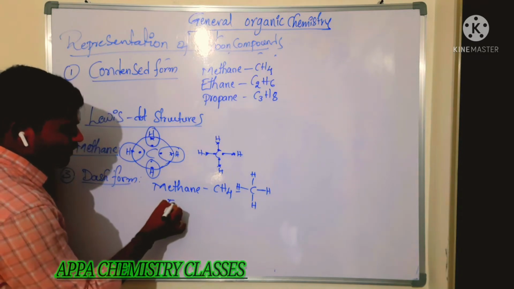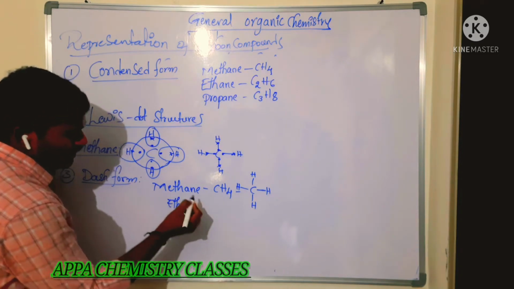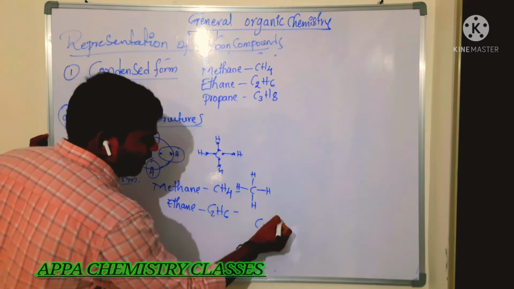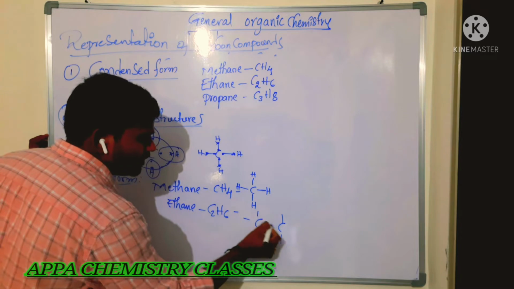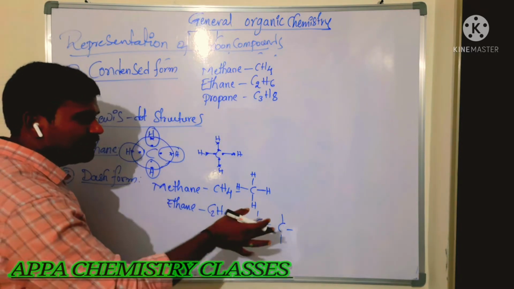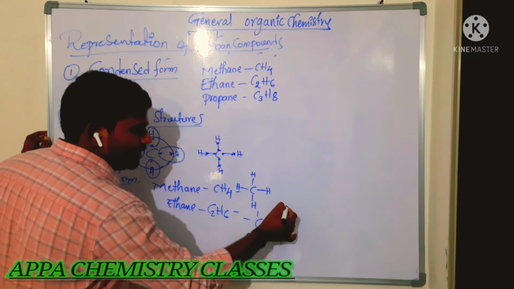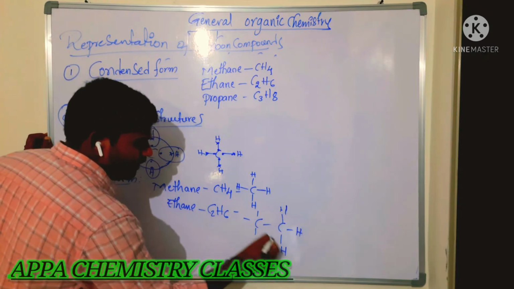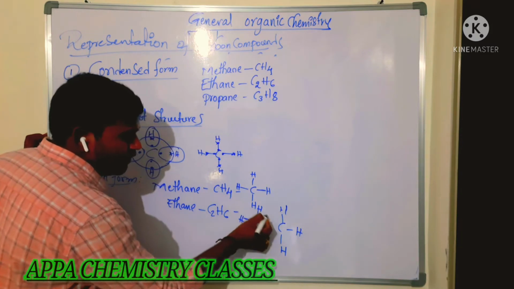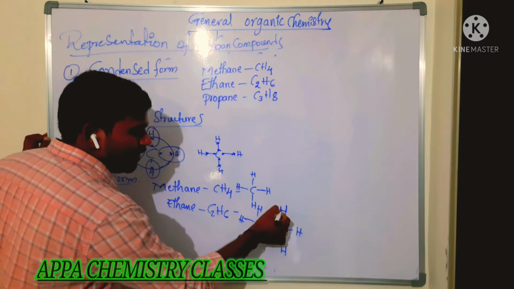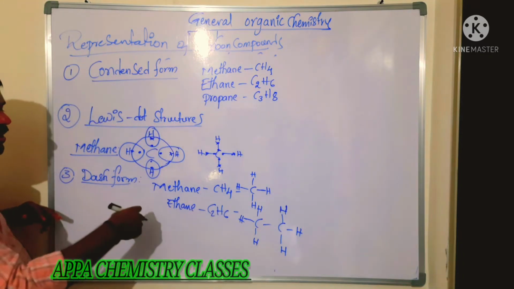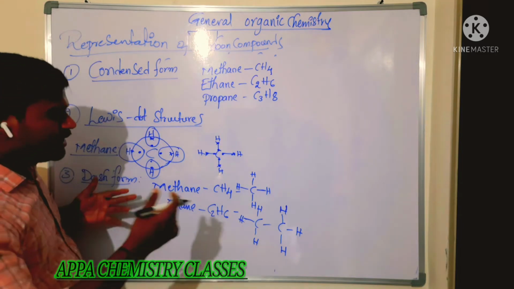And also you can take ethane. In ethane, the condensed form will be C2H6. So 2 carbons. We have to write a dash between them first, like this. After that you distribute the hydrogen atoms equally, so each carbon will get 3 hydrogen atoms, like this. Does each carbon have 4 bonds or not? Does each hydrogen have 1 bond or not? We have to check. That is the dash form of representation of ethane. Like that you can represent.